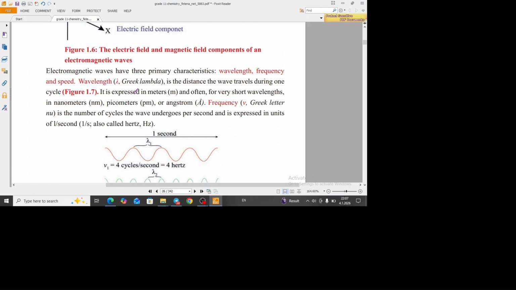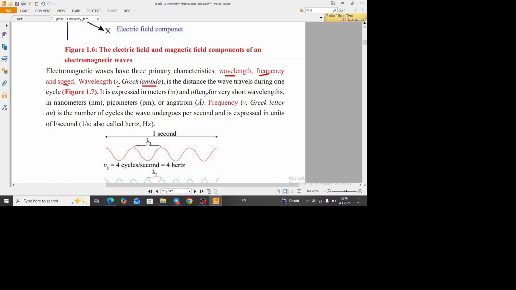Next, properties of electromagnetic wave or the main characteristics of electromagnetic wave ነው የምናየው። መጀመሪያ ላይ wavelength, second frequency and the third one speed. እነዚህ ሶስቱን እናያለን። Wavelength is represented by this symbol. This is a Greek symbol which we call lambda. Lambda ነው የምንለው። So wavelength is the distance which the wave travels during one cycle, or we can say it's the distance between two consecutive crests and two consecutive troughs ማለት እንችላለን።